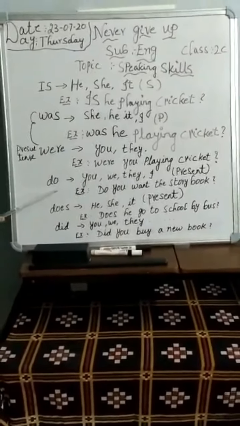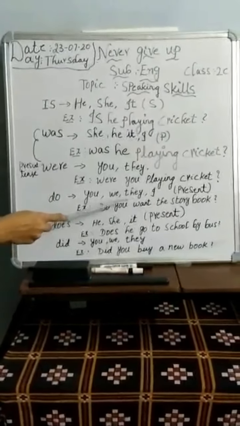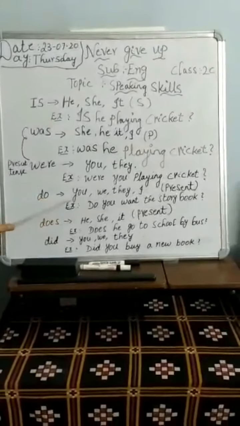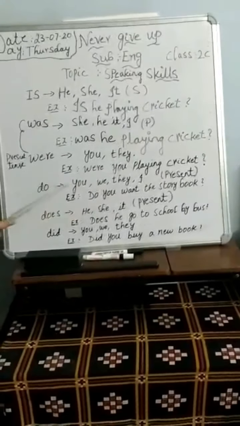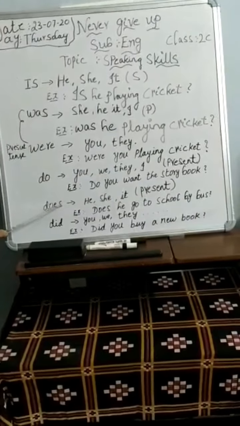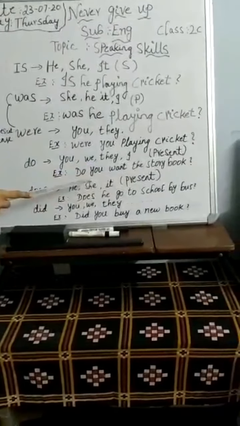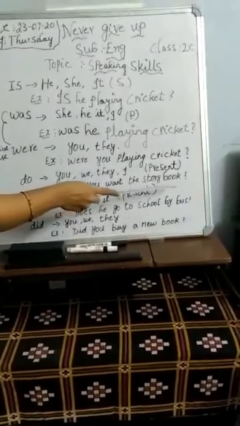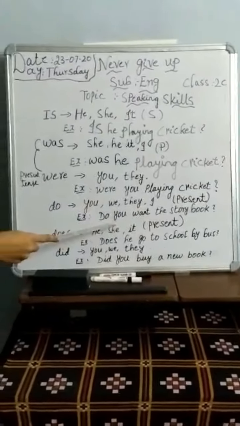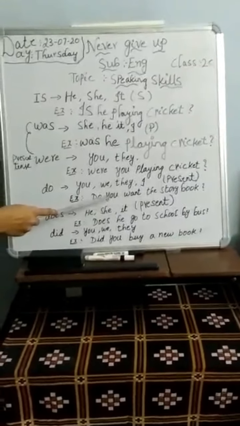Next we go for do. Do is used along with the subjects you, we, they, I. Here do and does are present tense. For example, do you want the story book? It is a present tense. Here you is a subject.